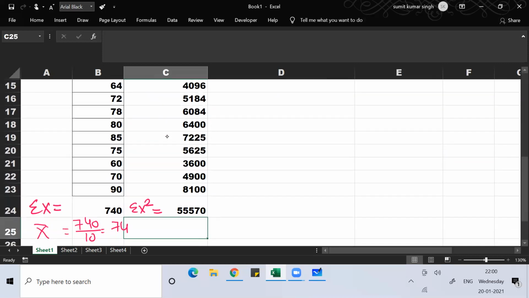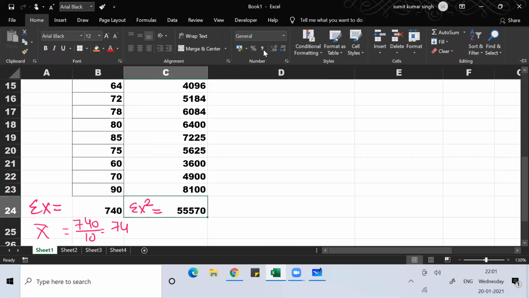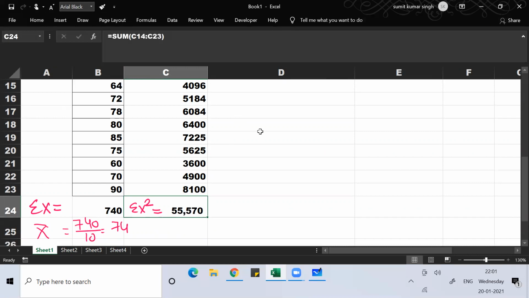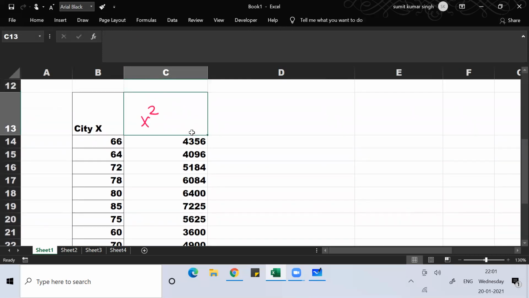So you got the sum of X square as 55,570. Clear everyone? Sum of X is 740 and X bar is 74. Sum of X square is 55,570. Okay everyone?